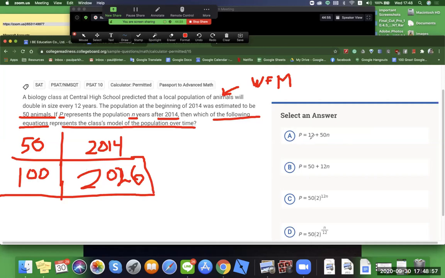So here, P equals 12 plus 50n. So n would be years, right? N years after 2014. So 50 times 12, mental math again, 600. 600 plus 12 would be 612. So that answer is wrong. It's totally wrong, because it was. Next.